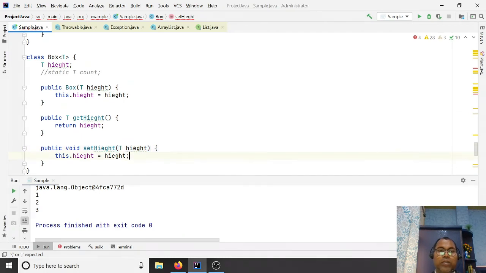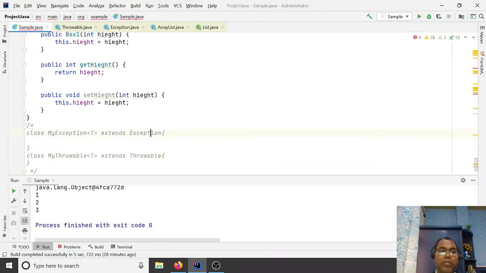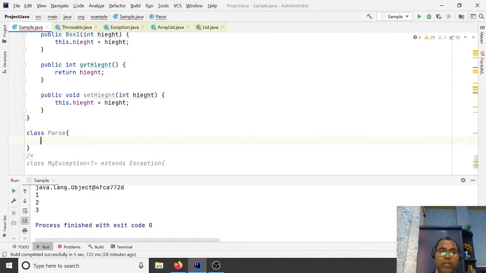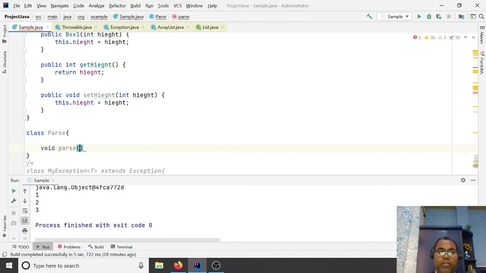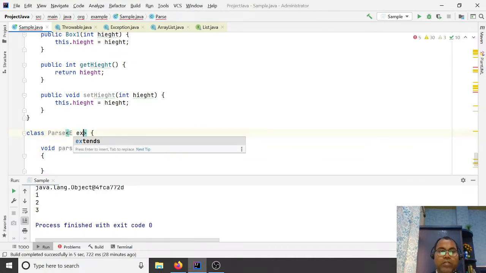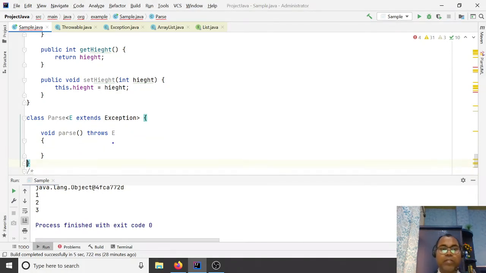In a class Parser, you can have a method void parse, where you have a type parameter E extends Exception, and here it throws E. This is allowed while you are defining the particular method through a particular type, so whenever creating a particular T object, you can throw here.